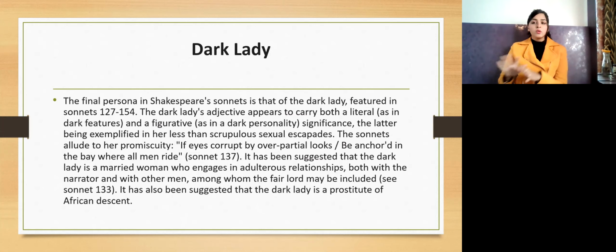So, let alone what color or race the person is, if you want to see how the person is, you have to judge. Do not judge by that, but see them by their character, their personality, the way of talking, the way of being together, building that connection, right? But in this story, the dark lady, as the name suggests, has a dark personality herself. So with her eyes itself, it shows.